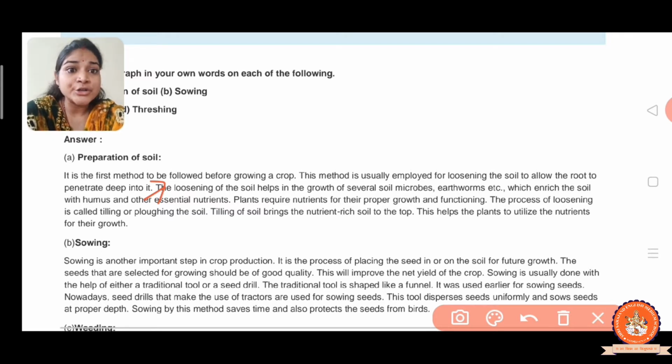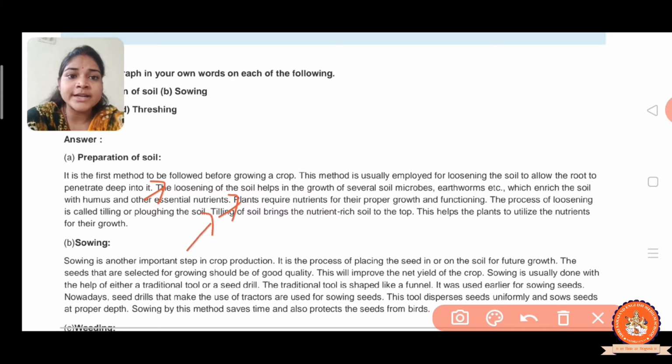The next point is that plants require nutrients for their proper growth and function. And the process of loosening is called tilling or ploughing the soil.